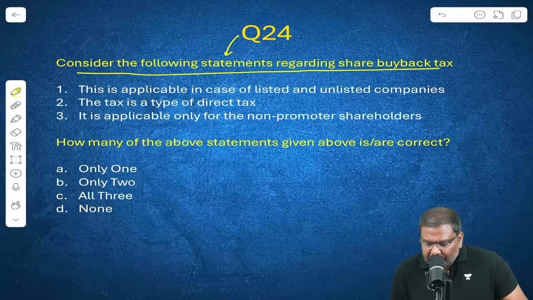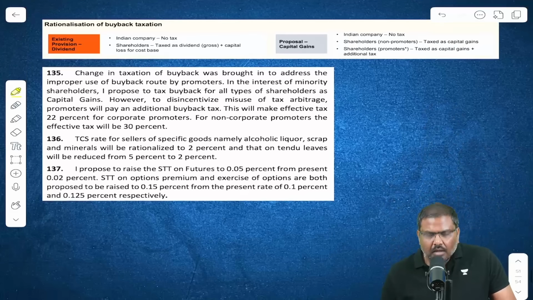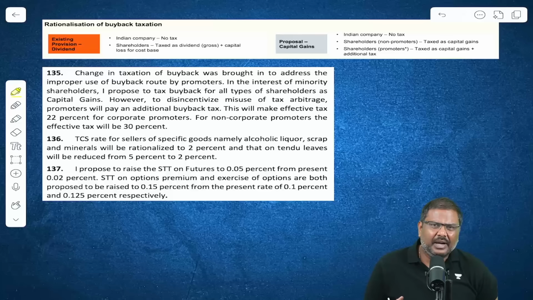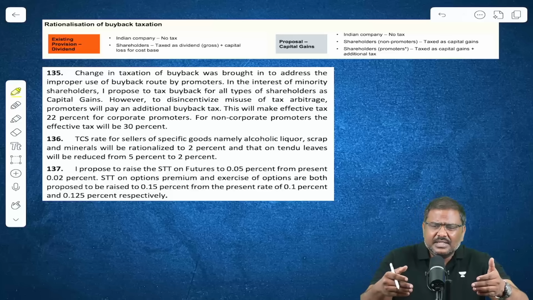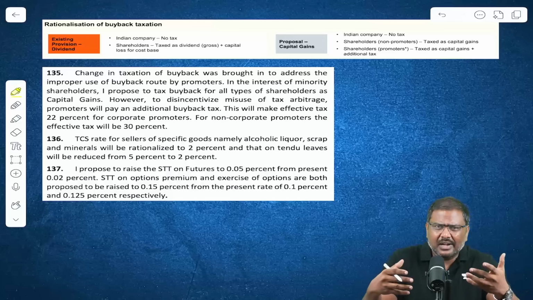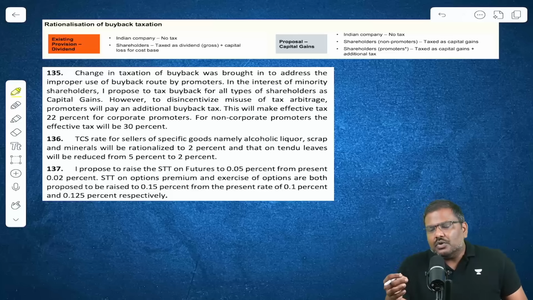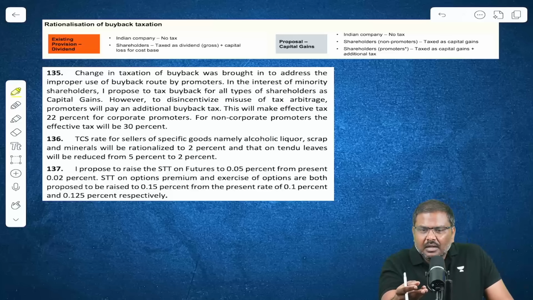Consider the following statements regarding share buyback tax. What is the basic idea? The company has issued shares. It could be a listed company or unlisted. And when I say listed, you will purchase the shares from the stock market. If it is unlisted, these shares are held privately, that is within certain group of investors. So when the company will purchase the shares back, it will pay certain money. On this money, the government will impose a tax, that is share buyback tax.